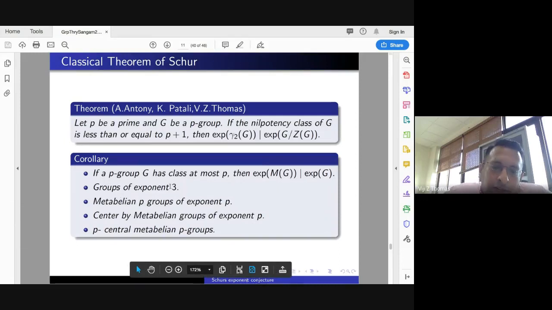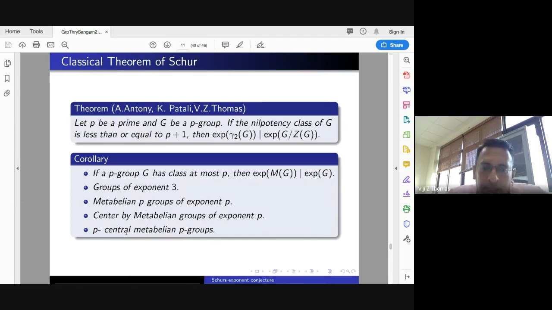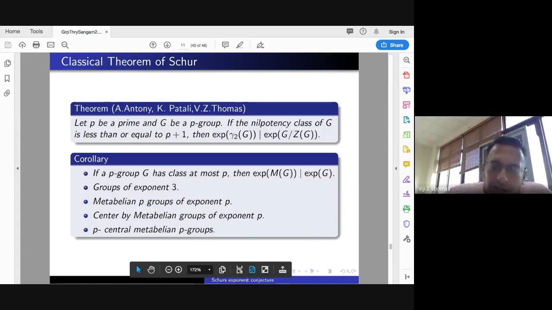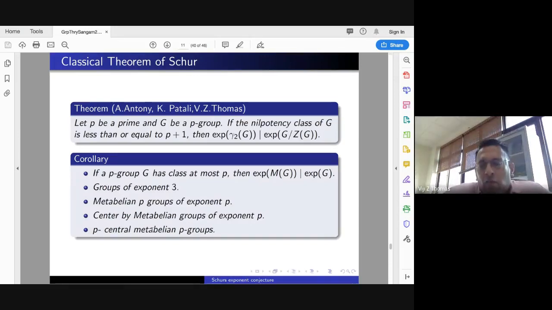See, groups of exponent 3 have class at most 3. This is an old result, and hence meta-abelian, of course. So all these are meta-abelian groups. You see, meta-abelian P-groups of exponent P, center-by-meta-abelian groups of exponent P, P-central meta-abelian groups, etc. are meta-abelian groups. So it is interesting to know whether it's true for meta-abelian groups. See, the commutator formulas and expansion formulas are very nice for meta-abelian groups.